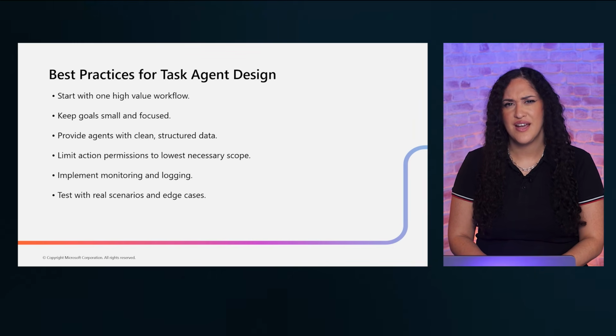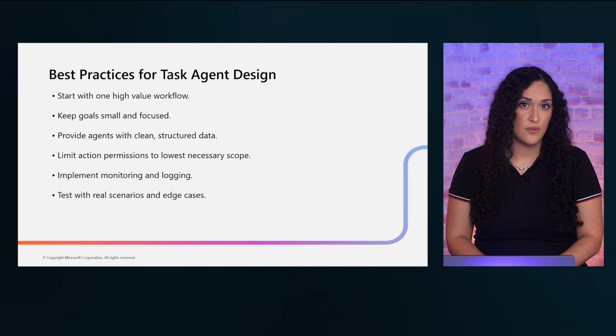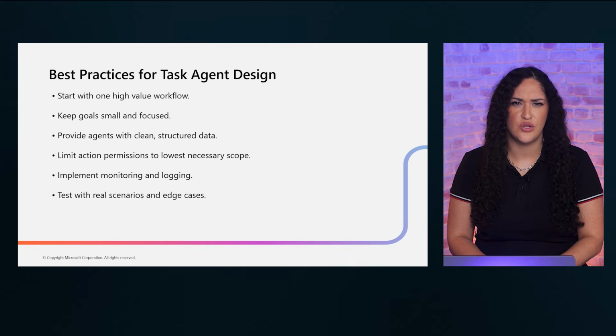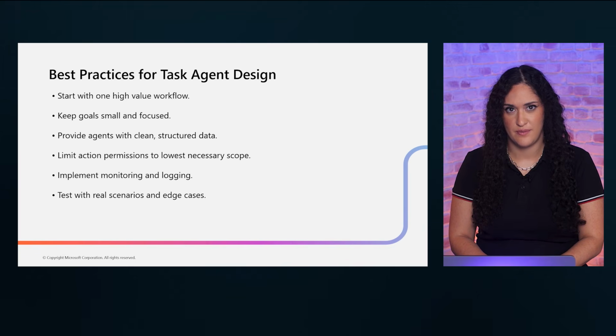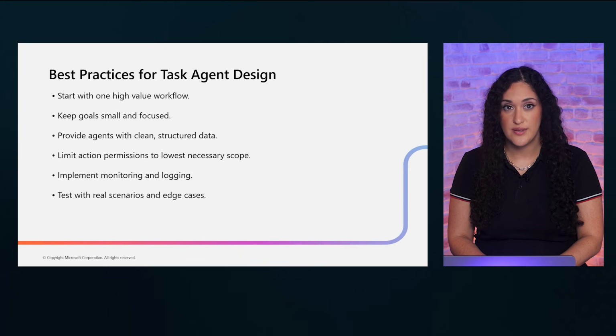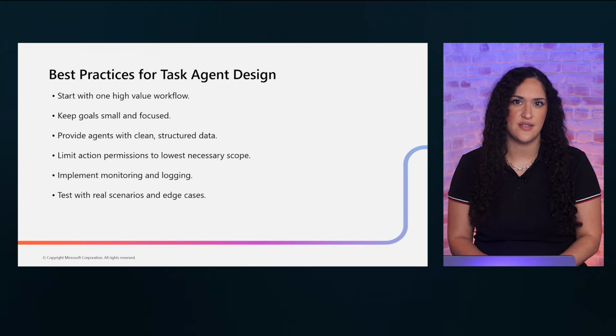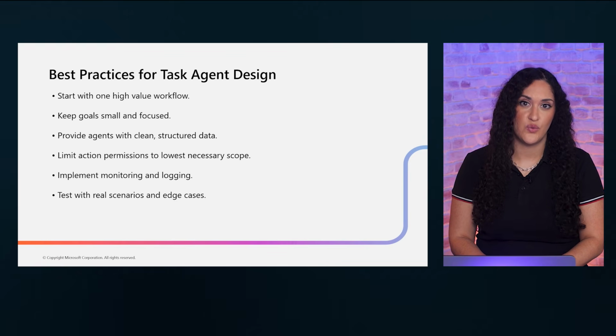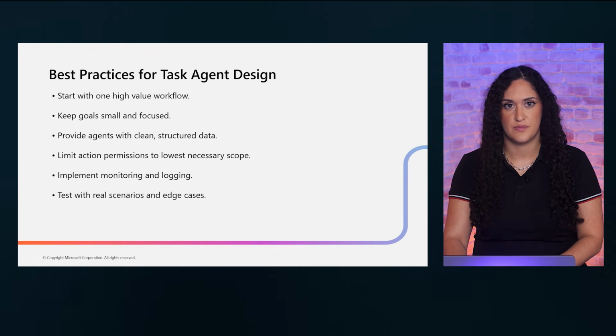Third, provide clean, structured data. Garbage in, garbage out applies here more than ever. Fourth, limit action permissions to the lowest scope necessary. Fifth, implement monitoring and logging so you can track what your agent is doing. And sixth, test with real scenarios and edge cases, not just the happy path. These practices will save you significant rework down the road.